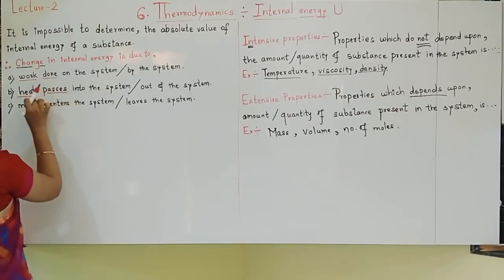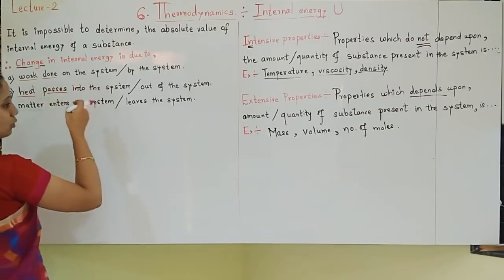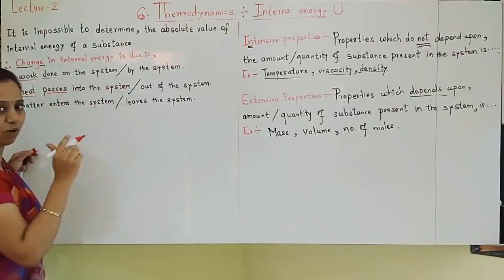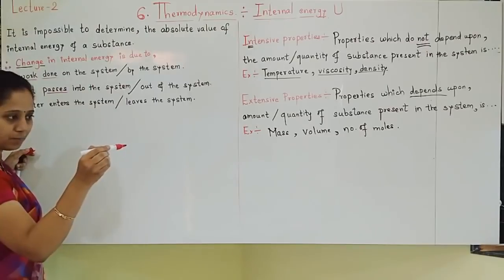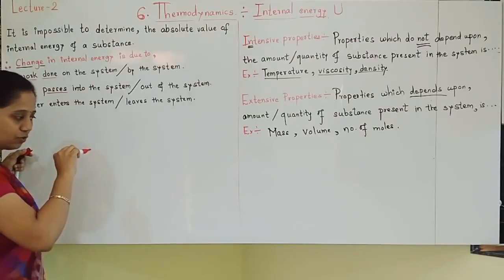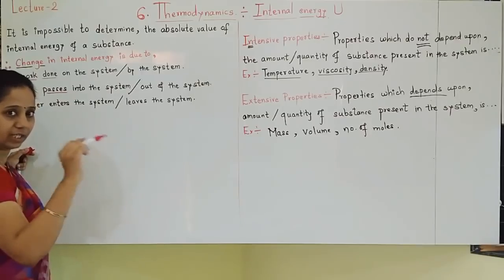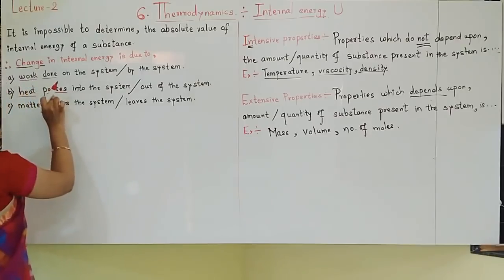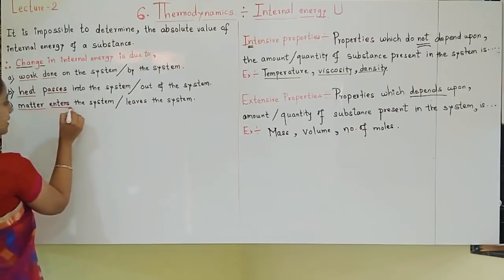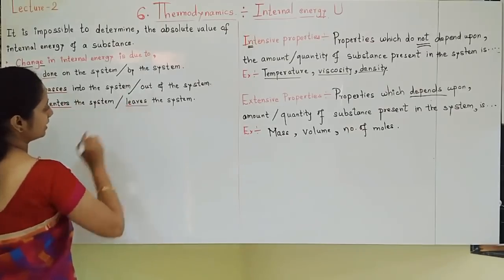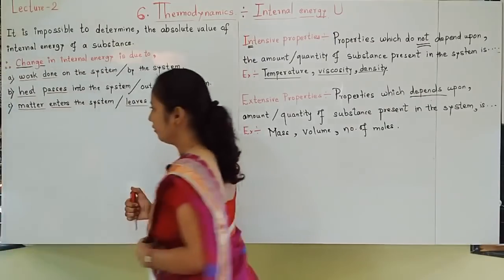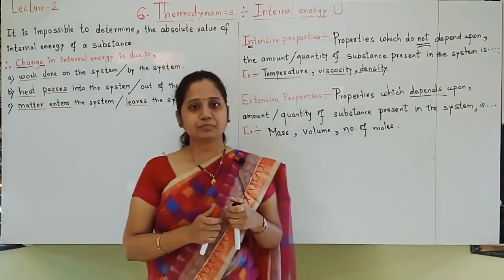Second, heat is passing into the system, meaning heat is passing from surrounding to the system, or heat is going out from system to the surrounding, that also changes the internal energy. And lastly, whether matter enters the system or matter is leaving the system. Based on these three things, internal energy of a system changes.